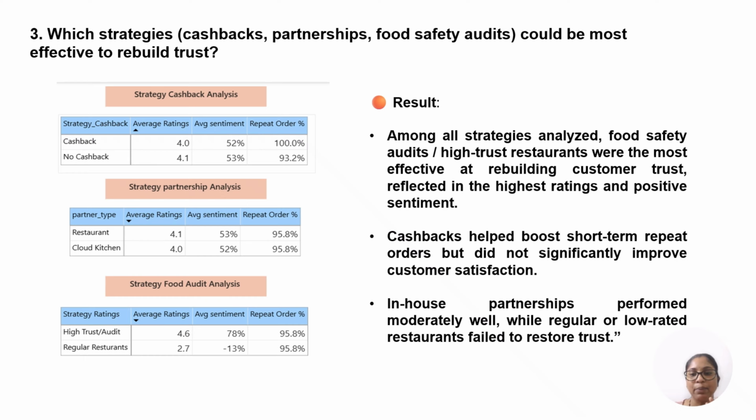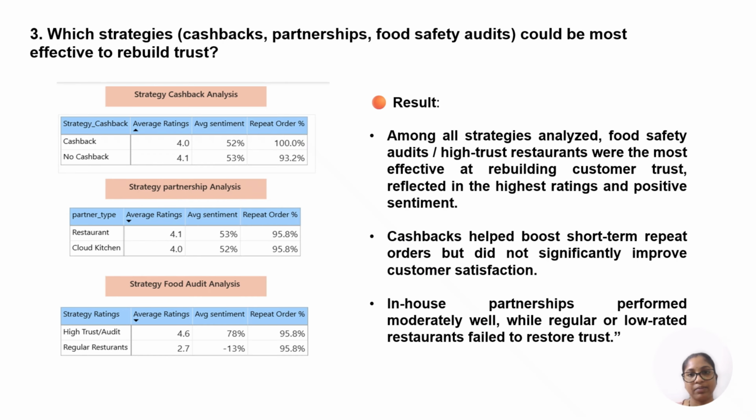Second, cashback helped boost short-term repeat orders but did not significantly improve customer satisfaction. Third, in-house partnership performed moderately well, while regular and low-rated restaurants failed to restore trust. So the first method, food safety audits, is one of the best methods to follow to rebuild customer